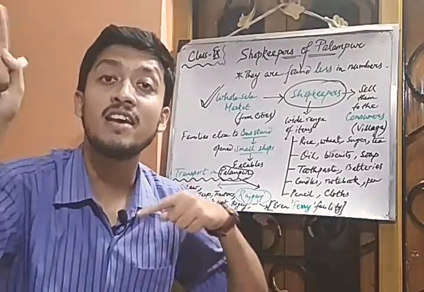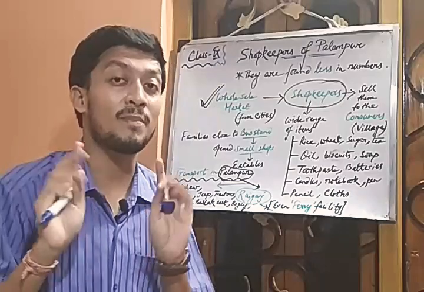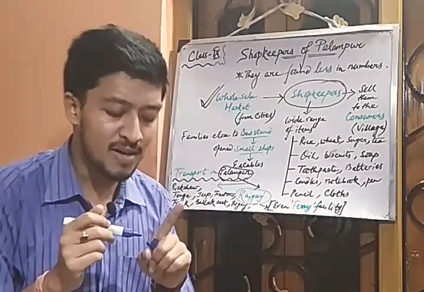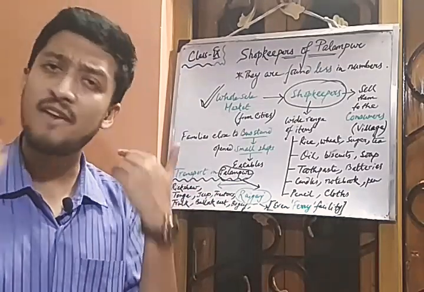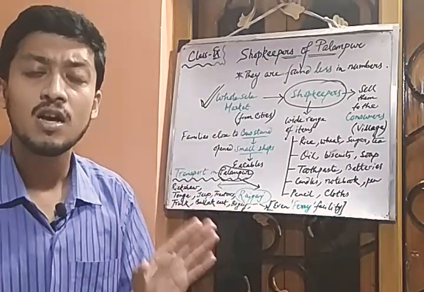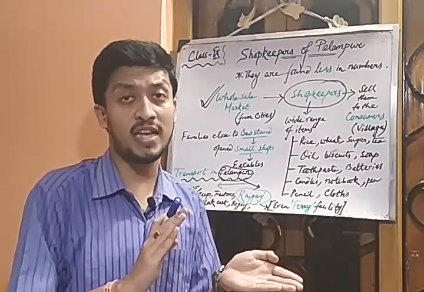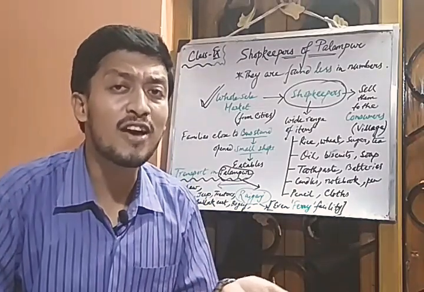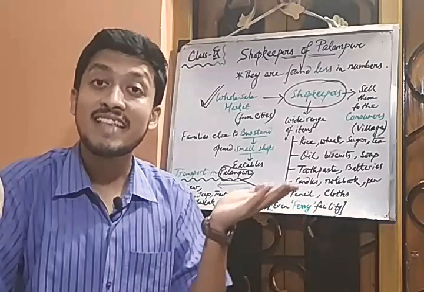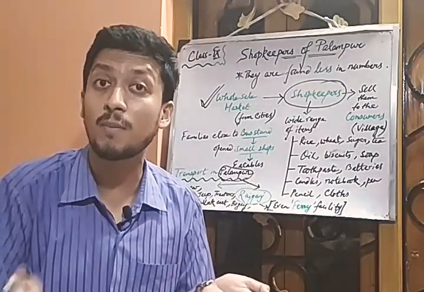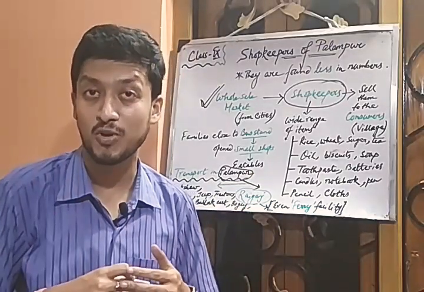So this is a chain, and the shopkeeper is the middleman. This is a very common thing that we all know. This happens in every chain. It's nothing special for Palampur. The next part of our story is the wide variety of items that are being sold by the shopkeepers living in Palampur.